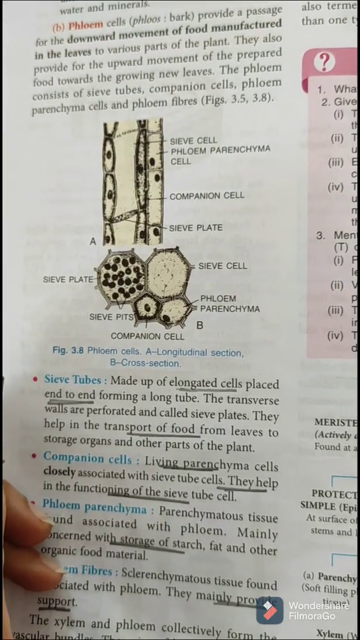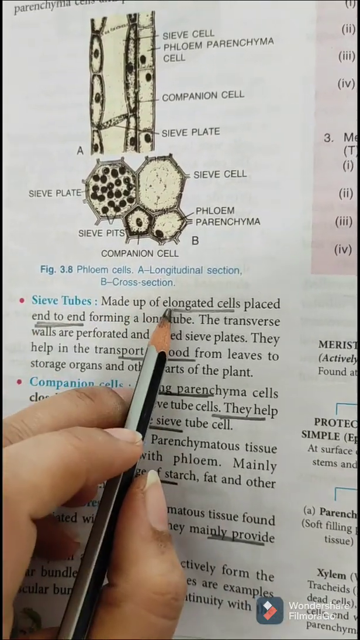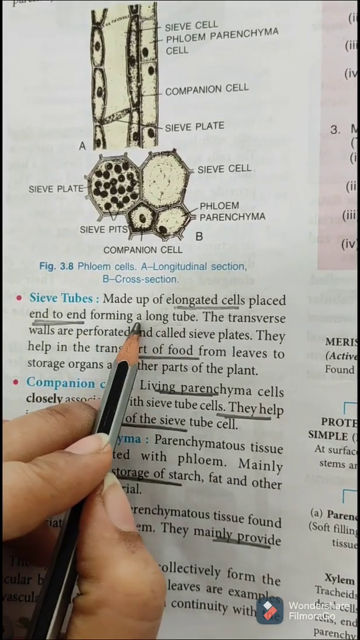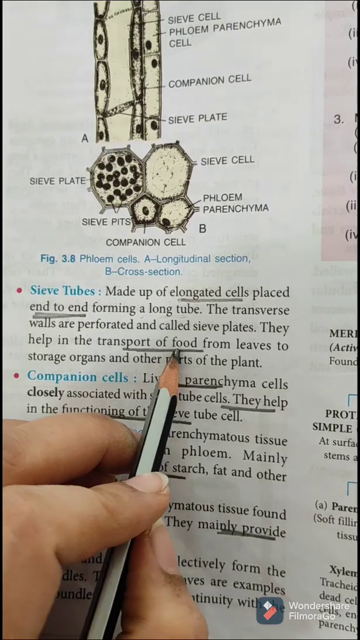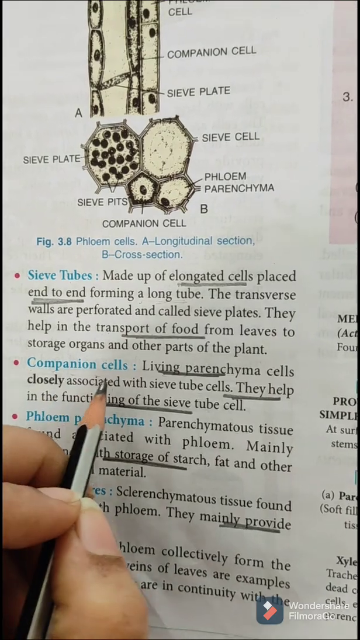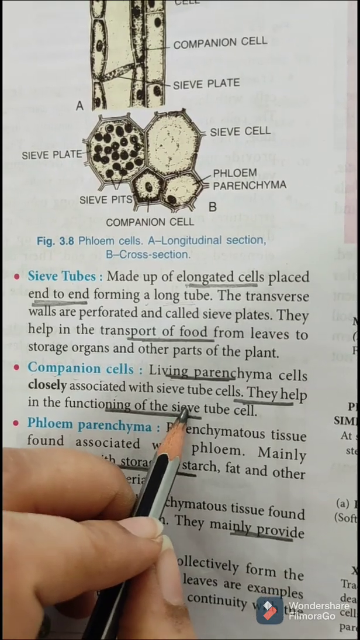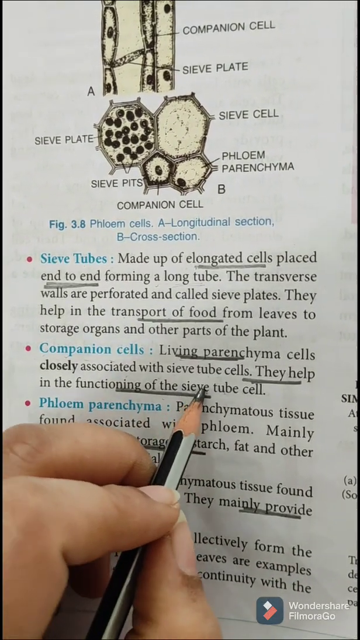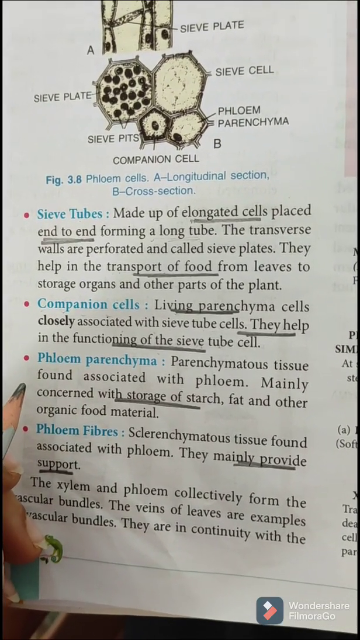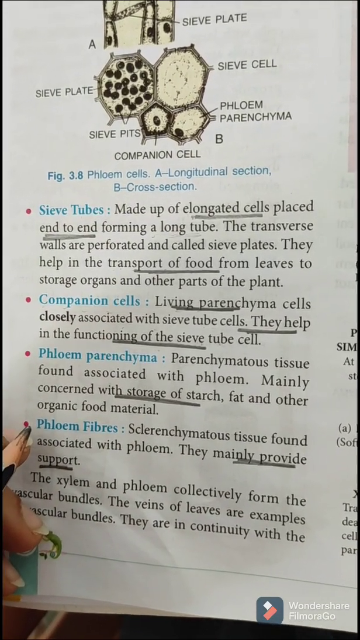Next we have to read phloem tissue. In phloem we have different types of cells. Let's see sieve tube first of all. These are elongated cells placed end to end, which makes a tube-like structure. Their main function is to transport food. Next is companion cell. These are living cells associated with sieve tube cells, and they help in the functioning of sieve tube cells. That means they support the sieve tubes. Then phloem parenchyma, they store food. Phloem fiber, they provide support. These are the points that you have to keep in your mind.